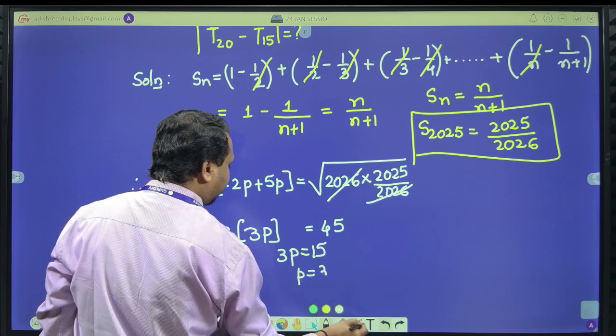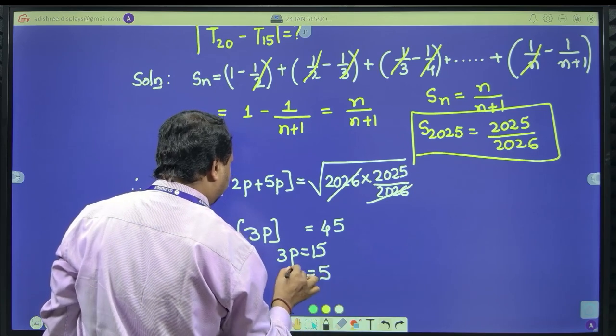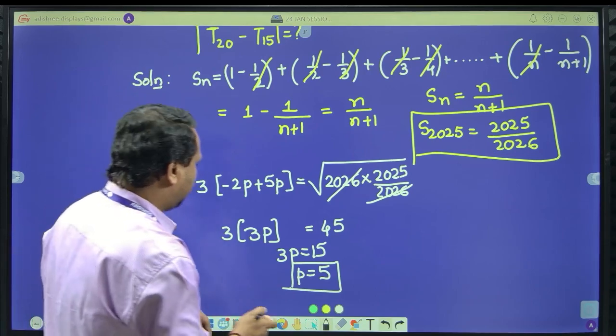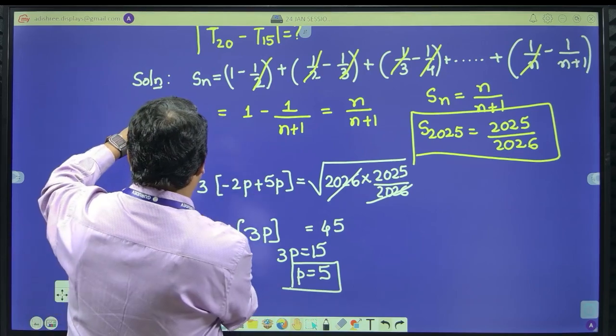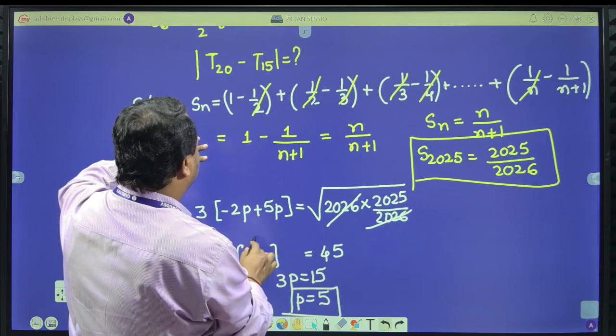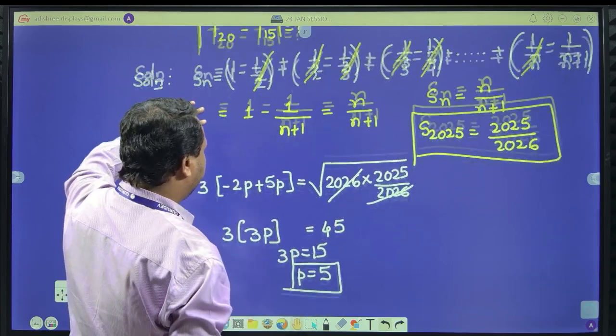3 fives are 15. So p is equal to 5. Clear? Don't get confused. This expression, I have written from this particular step: here 5p minus 2p. So everything gives p is equal to 5.